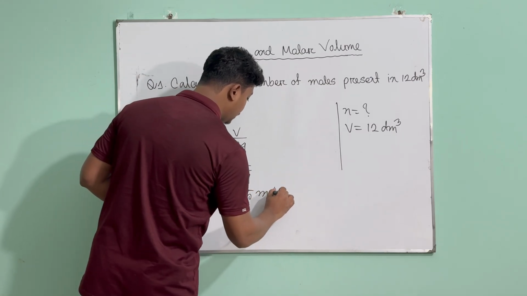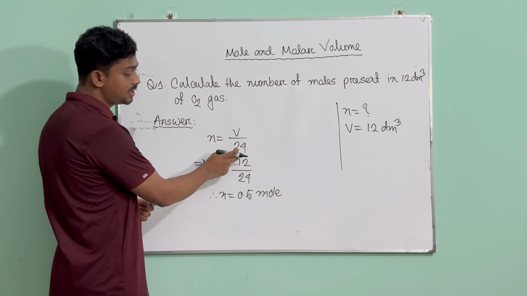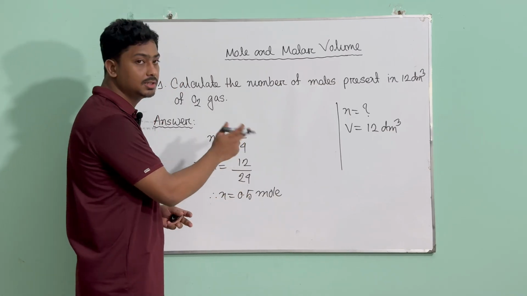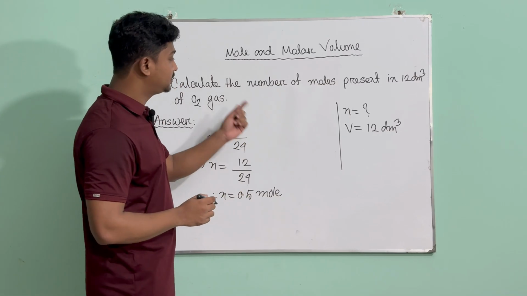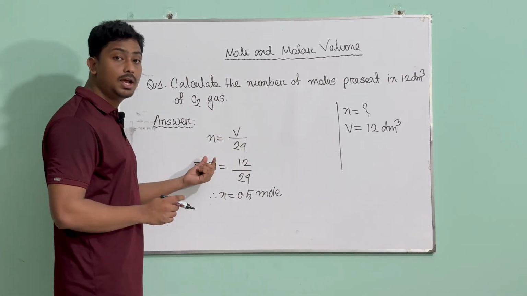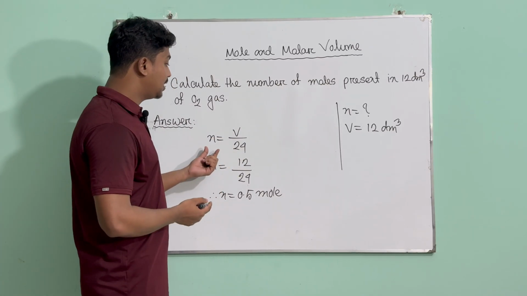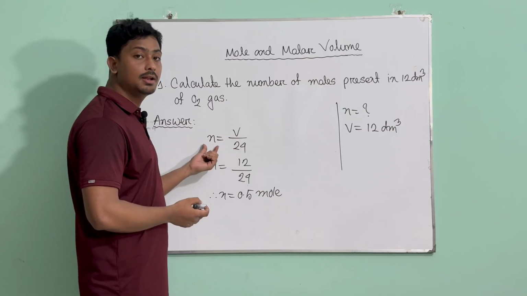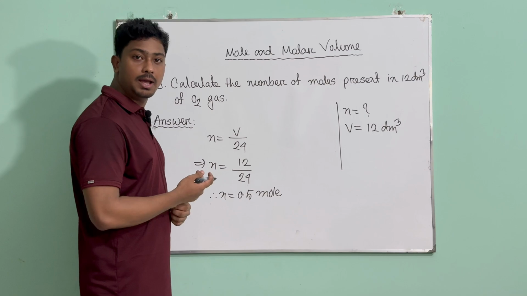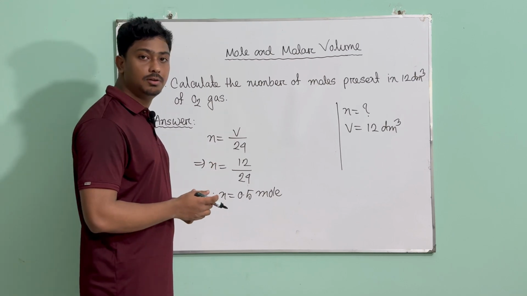So it's pretty straightforward. You have a constant here, 24 is not going to change, so you just need one of these things and you can calculate the other one. Just like that, you do the right column, you get your information there and put it in the formula, and you have your answer. This is how you can use this formula to calculate the number of moles of a gas. Now let's see another math where we'll see how we can calculate the volume.